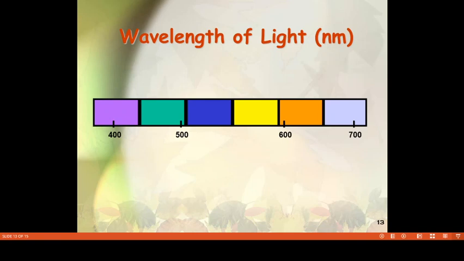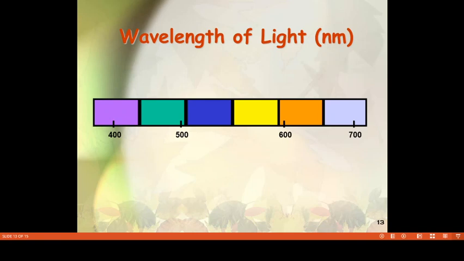The spectrum of the light comprises two parts: first the invisible part and second the visible part. The visible light has seven colors, commonly known as violet, indigo, blue, green, yellow, orange and red.